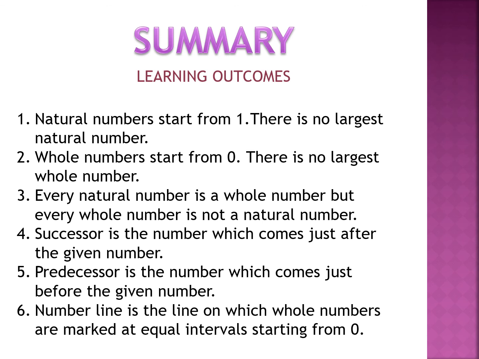Point number 4. Successor is the number which comes just after the given number. You can obtain the successor by adding 1 to the given number. Point number 5. Predecessor is the number which comes just before the given number. You can obtain the predecessor by subtracting 1 from the given number. Point number 6. Number line is the line on which whole numbers are marked at equal intervals starting from 0.